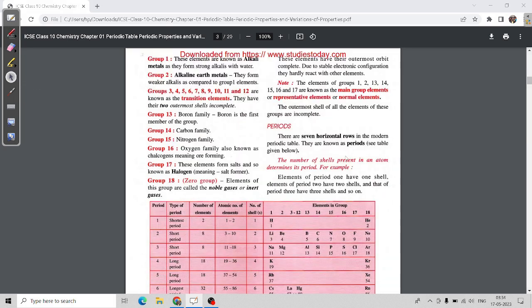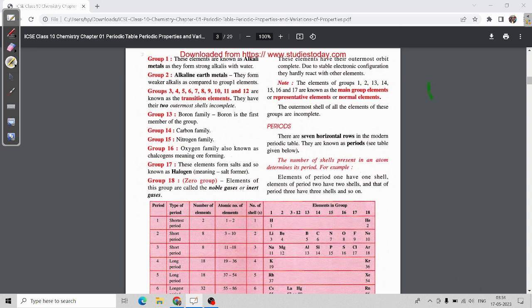So next are periods. As I said, there are seven horizontal rows, which are known as periods. And I want to say one very important thing. Here in your textbook, the number of shells is given.